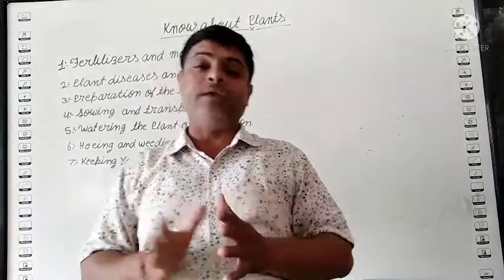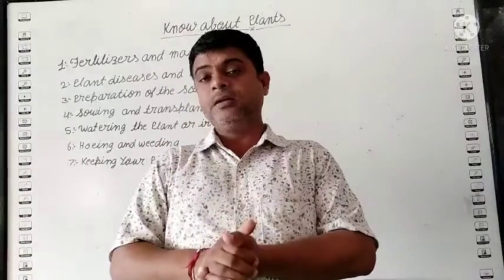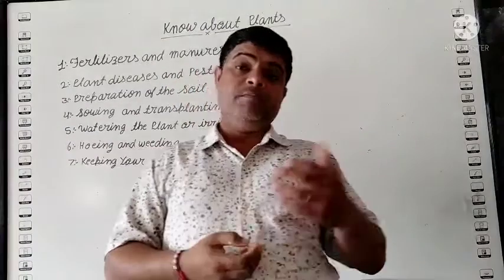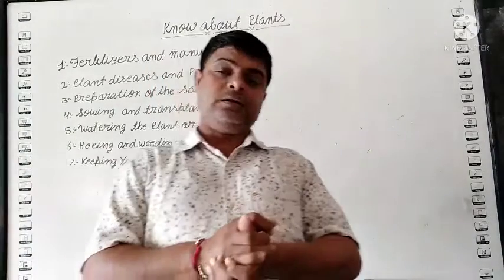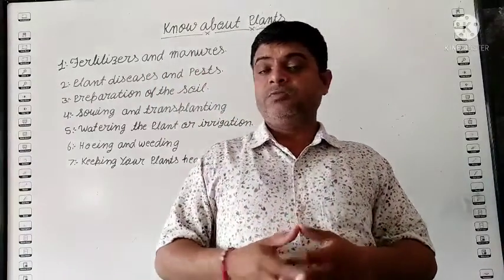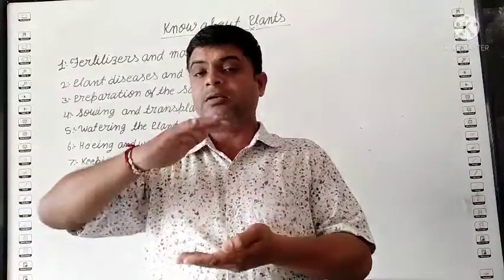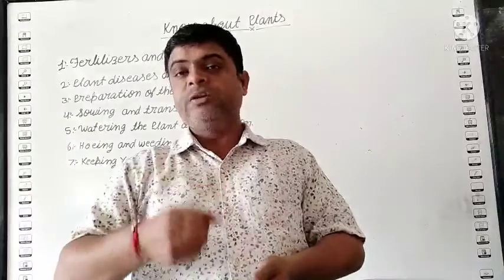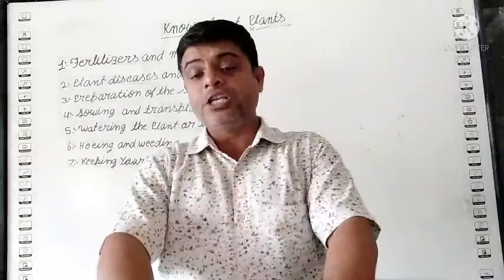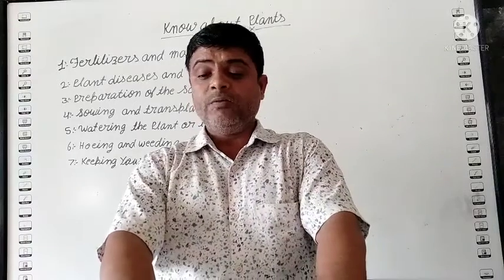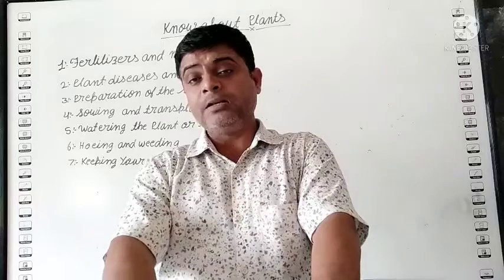There are two ways to grow a plant. First, you directly sow the seed in the agriculture field, like mustard and wheat. The second one is transplanting, like rice. First we make a nursery of the rice. When the plant becomes about 6 centimeters in size, we remove it, take the rice, and plant it again. This is transplantation. So this is the two-way.